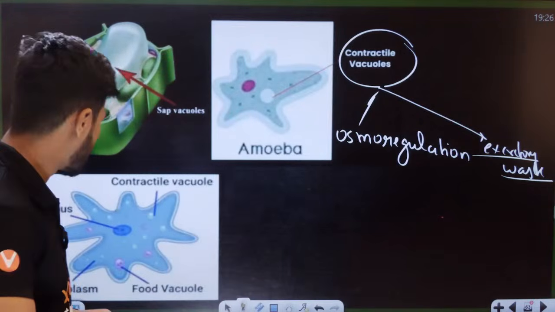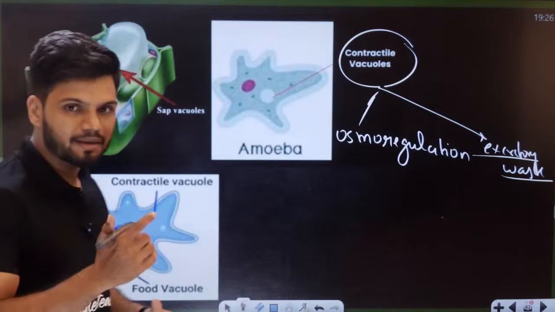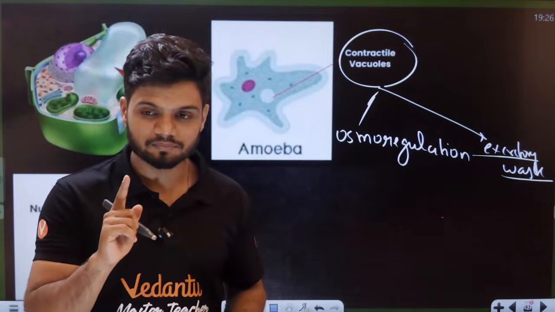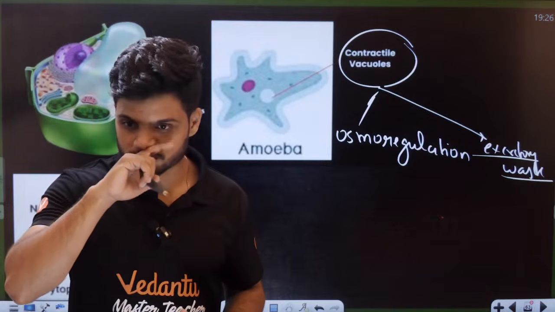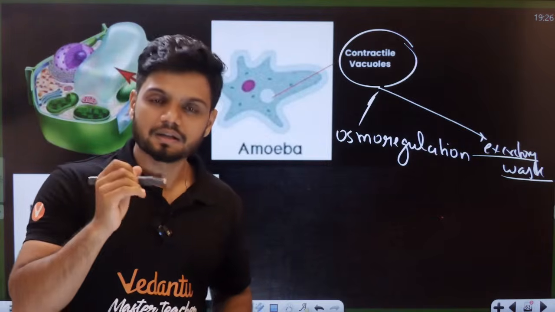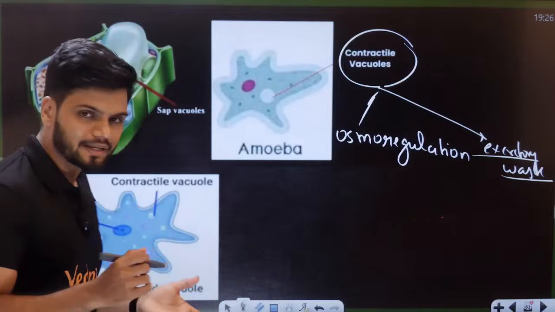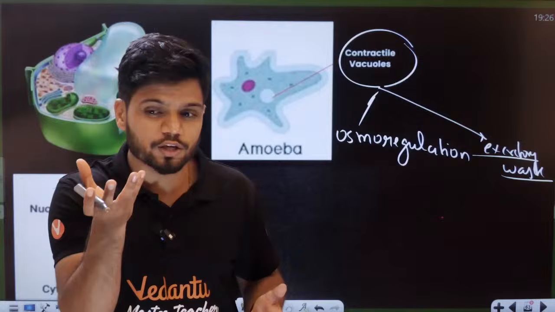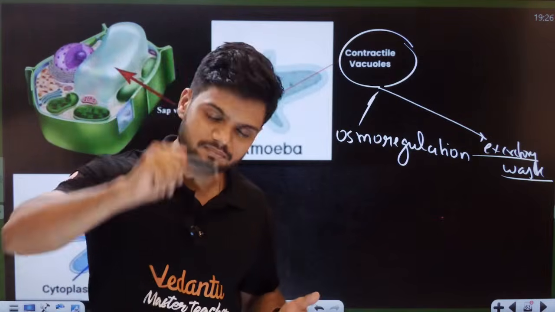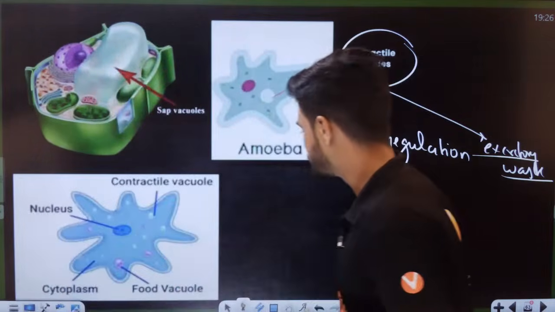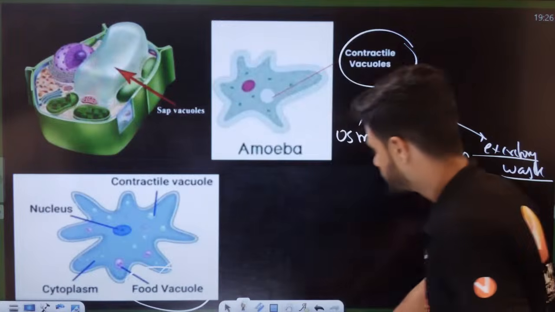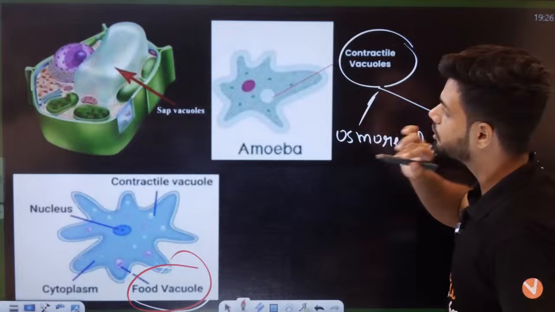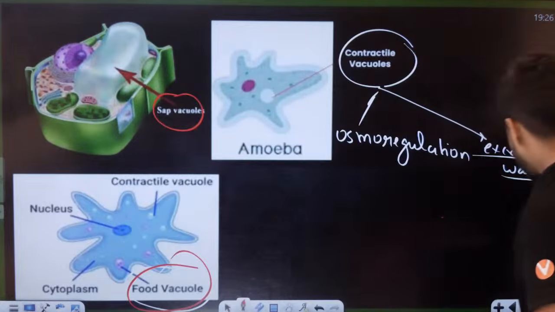Paramecium. Okay. So students, in the case of paramecium, did you see something called the gullet there? Yes or no? The gullet is actually a type of vacuole only. It has a vacuole called the food vacuole. It can take things inside. So we have the food vacuole, the contractile vacuole and the sap vacuole.